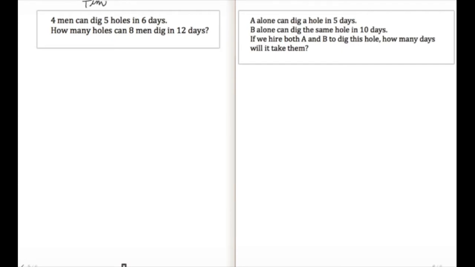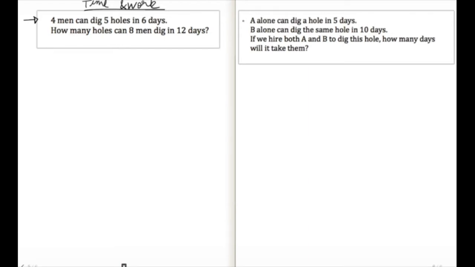Now, time and work, you will broadly see problems of two types. The first kind of problems, as you can see on the left hand side of this page: 4 men can dig 5 holes in 6 days. The question is, how many holes can 8 men dig in 12 days? That's the question type 1.